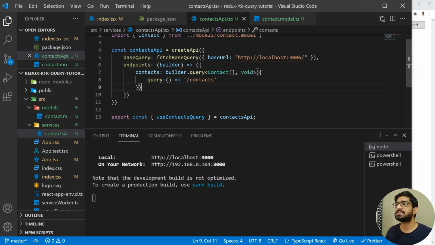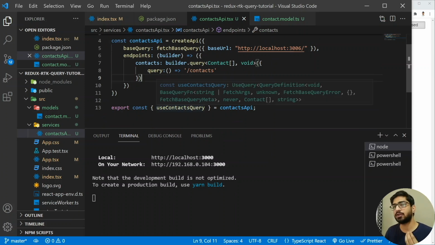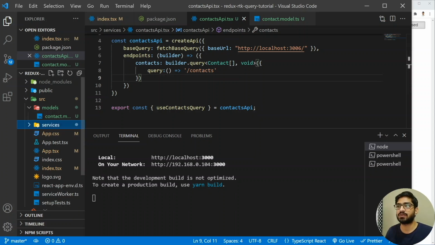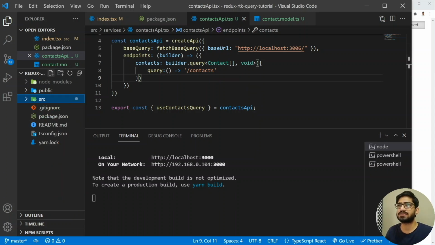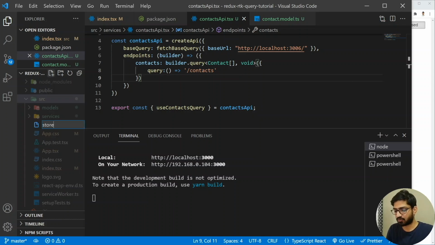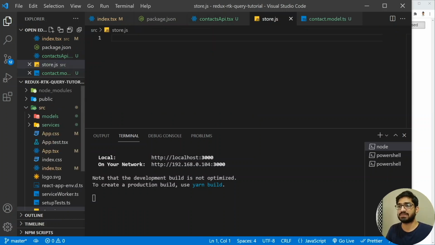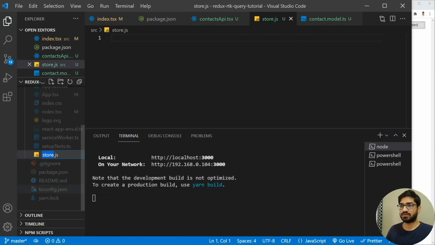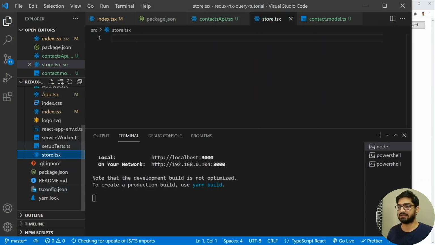Now what we can do is make use of this useContactsQuery in our App component to fetch the data. But before going to that, we have to bind this created API with our Redux store. Right now we don't have a store, so let's create one. I'm going to go to my source and create a file, and I'm going to name it store.js. Oops, I'm sorry, we are using TypeScript, so this is going to be store.tsx.